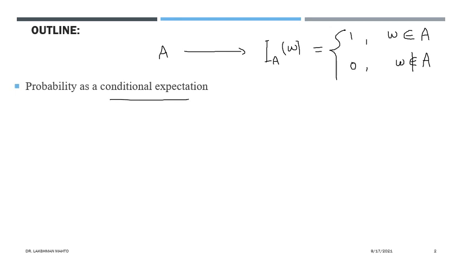So tell me, definitely this indicator function is a Bernoulli random variable. Then what would be the distribution of this Bernoulli random variable? Anyone would recall what would be the distribution of this random variable I_A? What is the probability mass function?